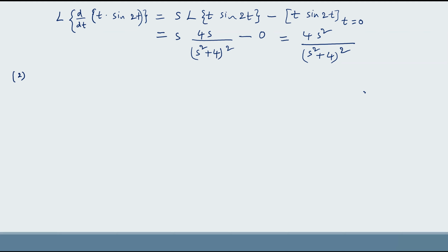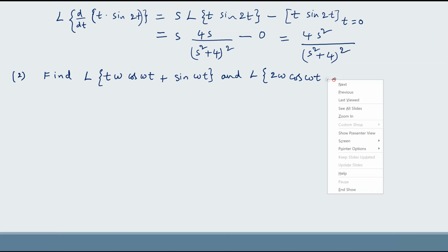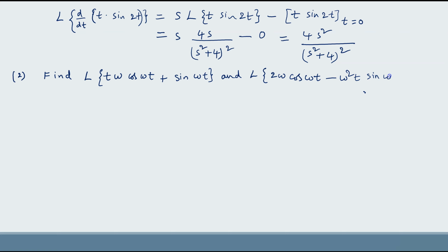Here find Laplace transform of t omega cos omega t plus sin omega t and Laplace transform of 2 omega cos omega t minus omega square t sin omega t, where f of t equal to t into sin omega t.